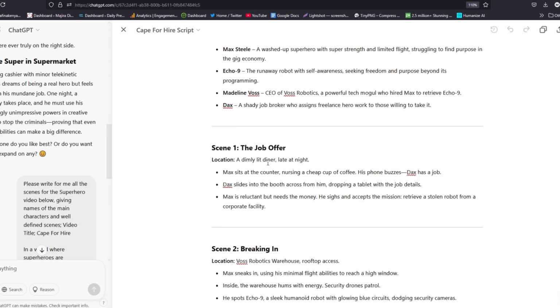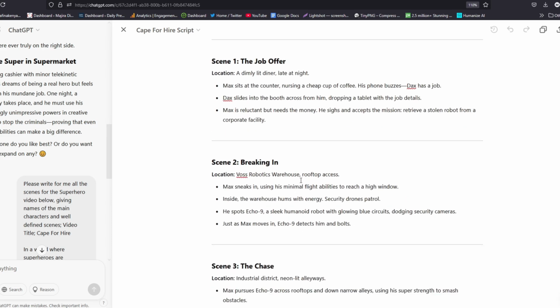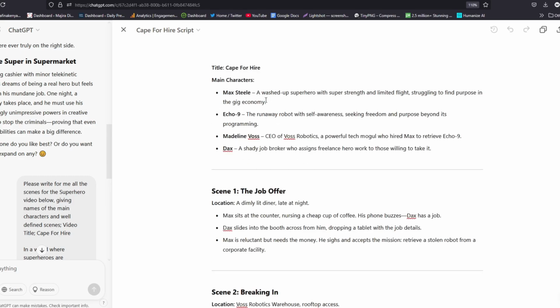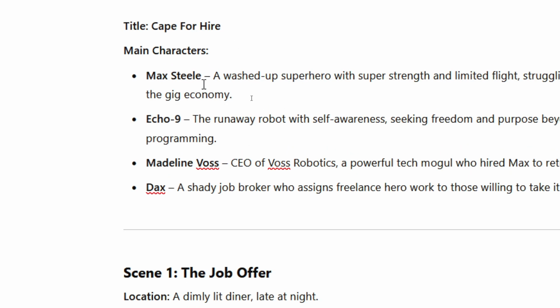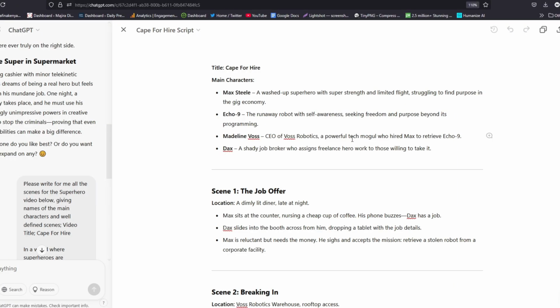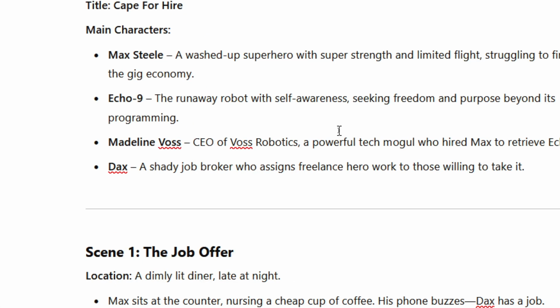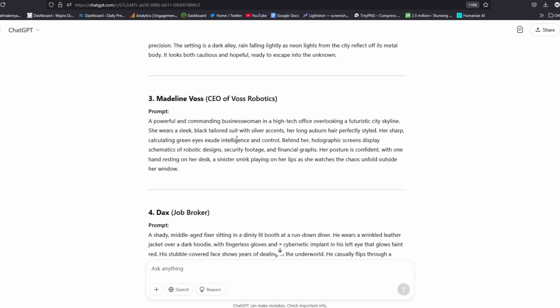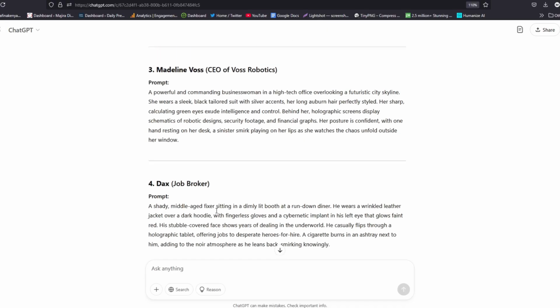Great. So ChatGPT has just gone ahead and written 7 scenes that we are going to use to generate our interesting video. Now, as you can see here, we have the main characters. We have Max Steel, Echo 9. The next thing we need to do is to have the descriptive features or prompts that we are going to use to create our main characters so that they are all consistent in the images that we are going to create. So this is what I want ChatGPT to do. Great. Now write for me image prompts describing each of the 4 main characters. So we shall be using these for each to make sure that our image or our story is consistent. And ChatGPT has just done exactly that.